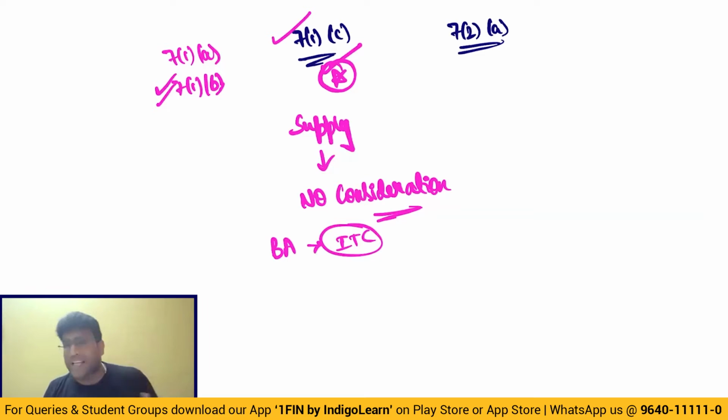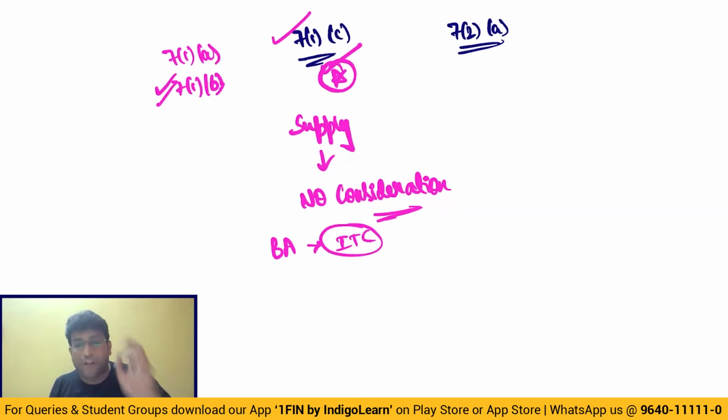You already enjoyed input tax credit. Law is telling that if you sell the asset, you got money, that is anyway taxable. But imagine you have not sold the asset, but you donated it, gave it free of cost. Law is telling, my dear friend, even though you gave it free of cost, still it is regarded as supply.